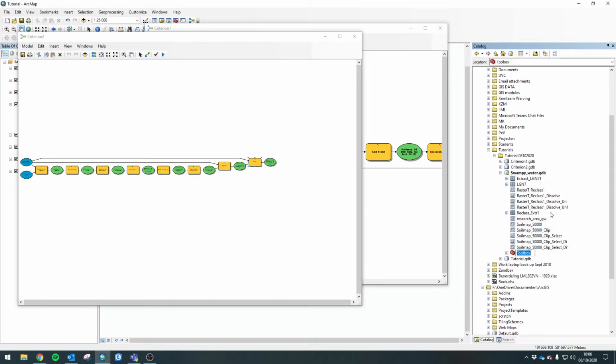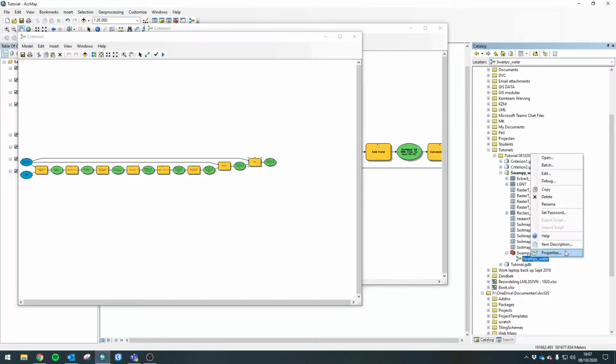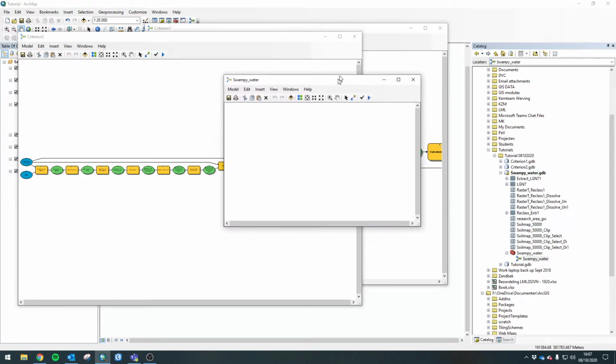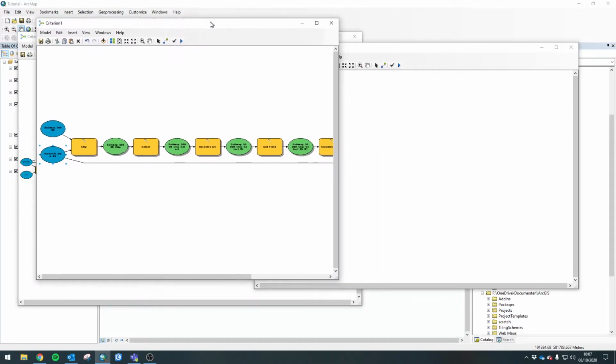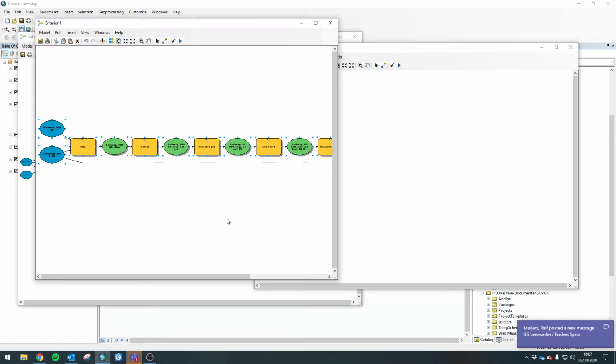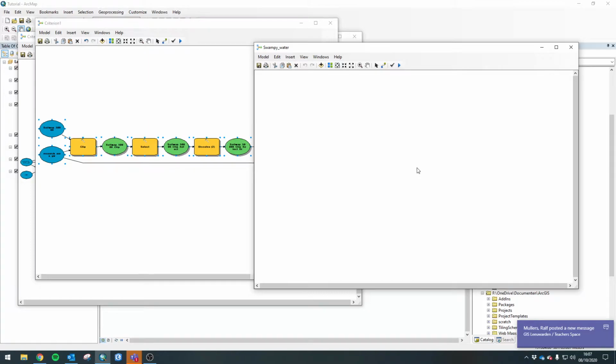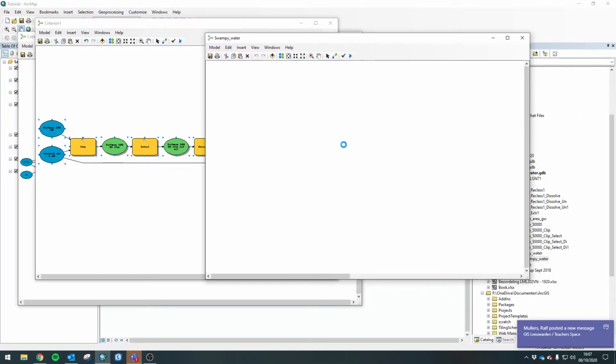So we're going to add a new toolbox, which we're going to call also swampy water. And because we like to be very, very clear to our peers, we're going to add swampy water model as well. All right, we're going to go ahead, edit that. And then from there, we're going to go into criterion number 1, hit Control A so that you select all, Control C to copy all, and Control V, so click into your new model, Control V.